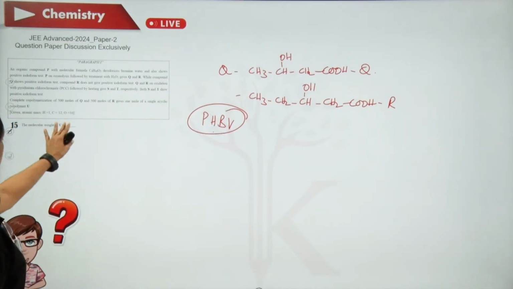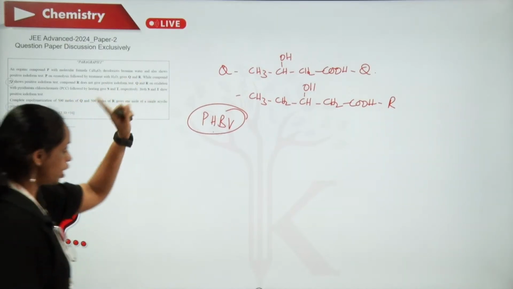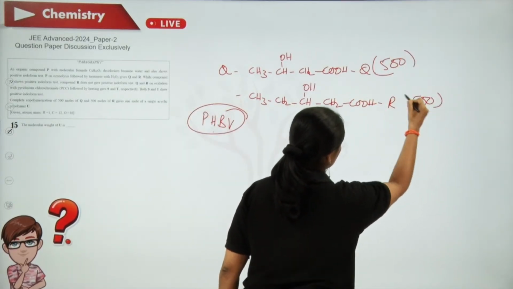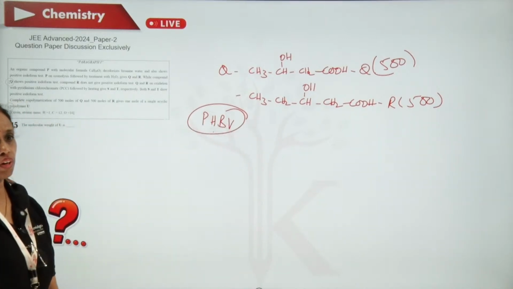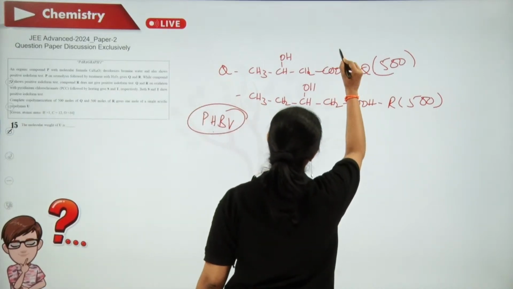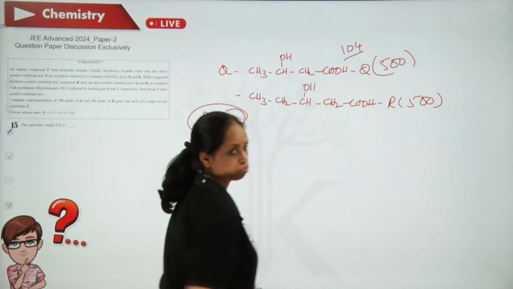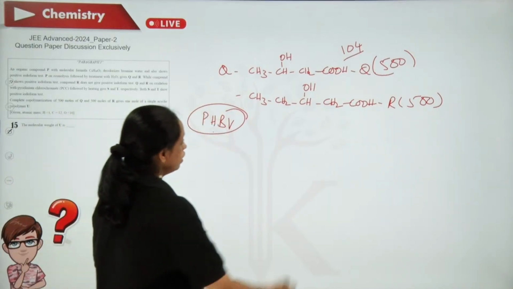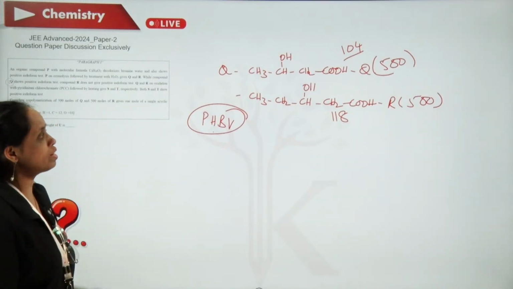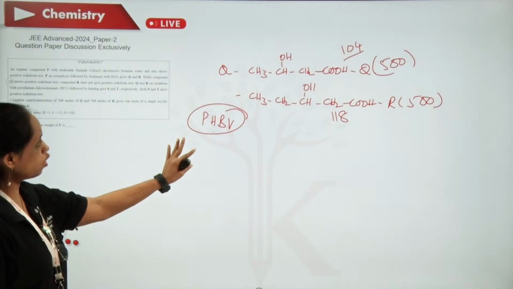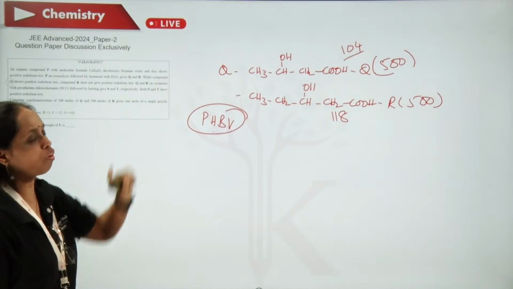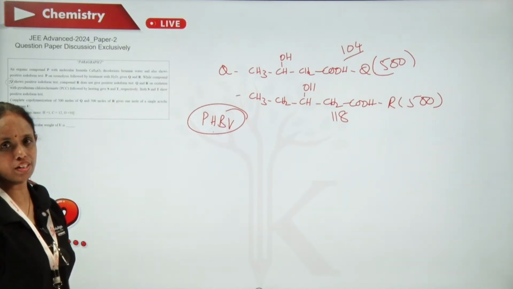What they are asking is, what is the molecular weight of PHBV when 500 molecules of this undergo polymerization with 500 molecules of this? So in this Q, when you take, the molecular weight is 104. Likewise, here the molecular weight is 118. How is the polymerization occurring? It's a copolymer, a condensation copolymer. It is occurring by the elimination of water molecules.